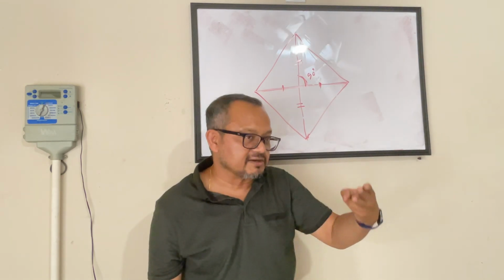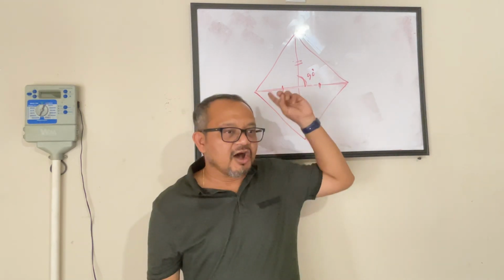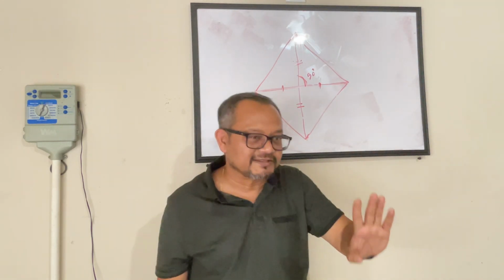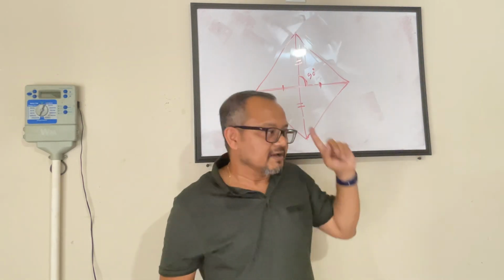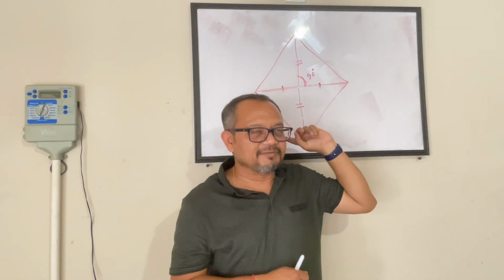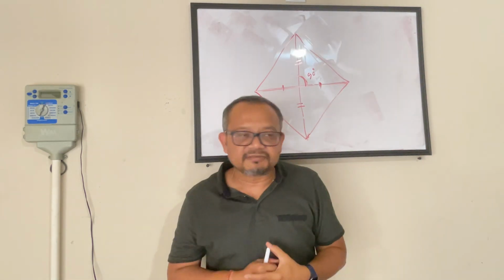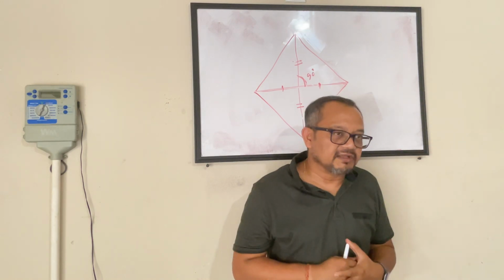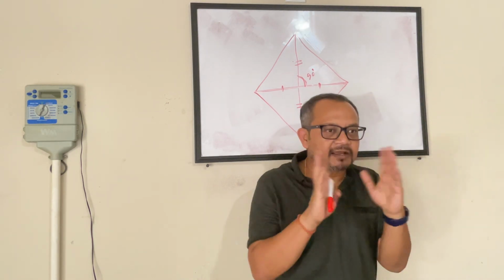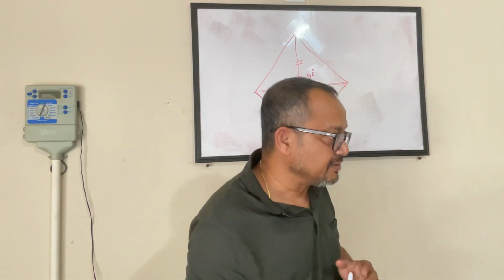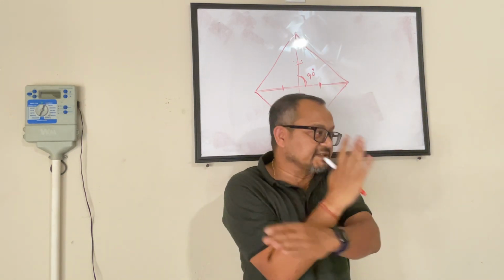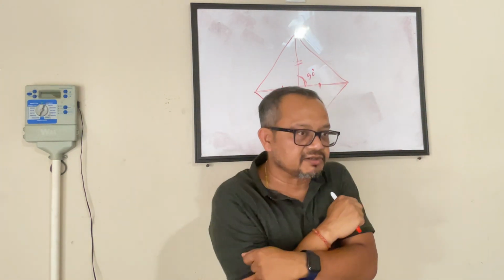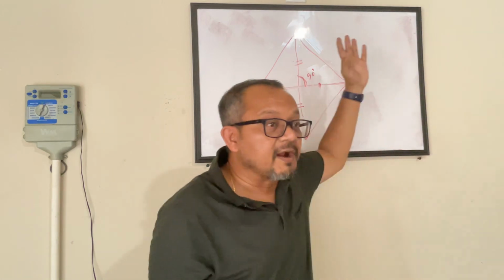Rhombus is a quadrilateral, meaning it has four sides. All the sides are of same length. That is the second line of the essay. I'm sure nobody will ask you to write an essay on rhombus, but I'm still telling you the second line of the essay is it has all the sides same, and the third line of the essay is the angles are not 90 degrees, unlike the square. The fourth line of the essay will be the diagonals of the rhombus bisect each other and are perpendicular to each other. Why am I saying this is an essay? Because there is nothing to prove here. This is a part of the property.